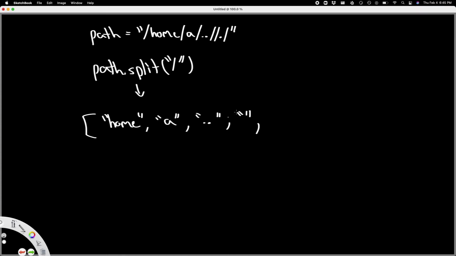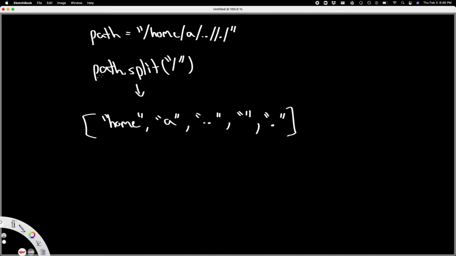The reason why we have an empty string is because there's two slashes right here, and we're only splitting it by one. So it's going to take care of this extra slash by just putting in an empty string. But we'll work around this later. So empty string, and then finally a period.